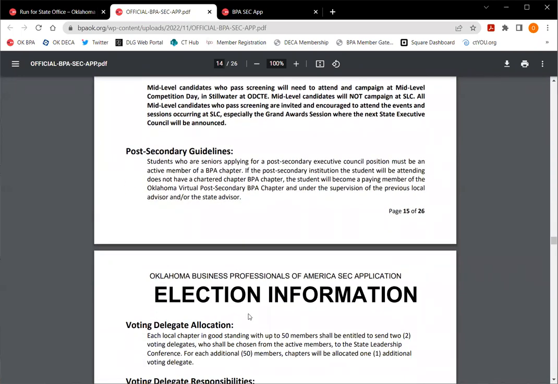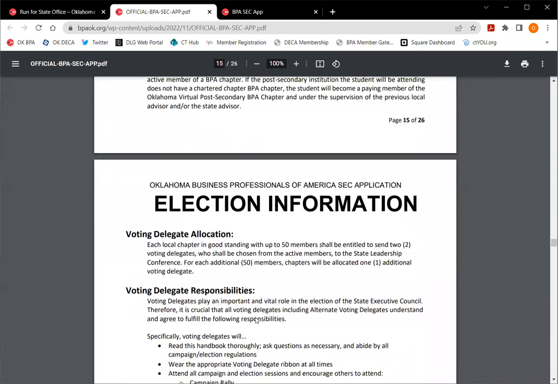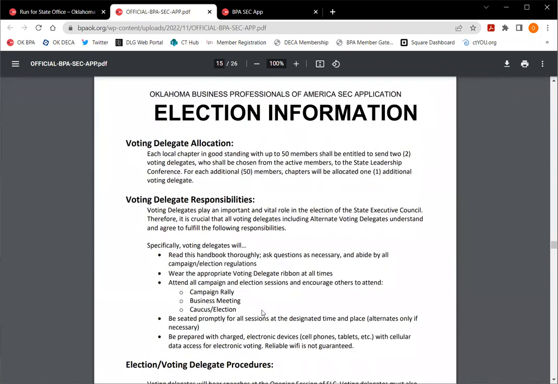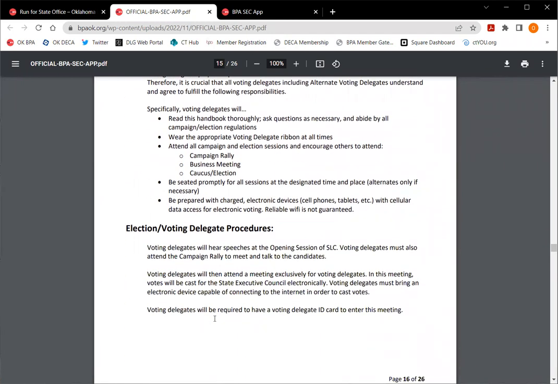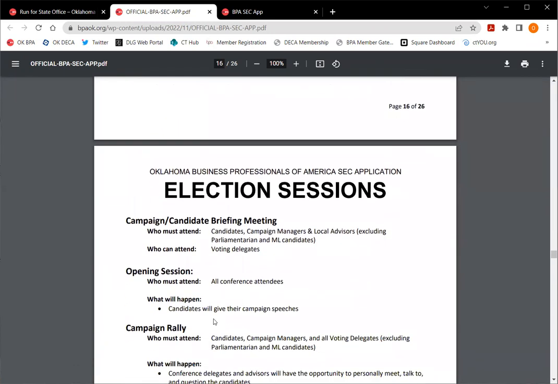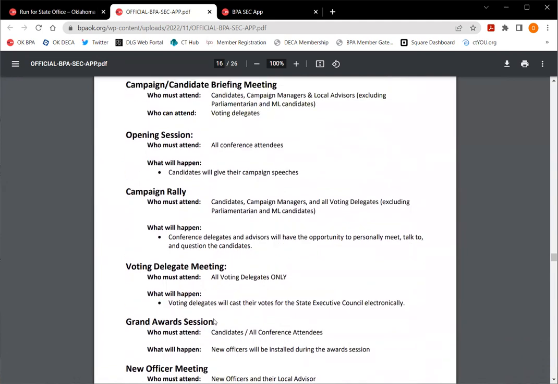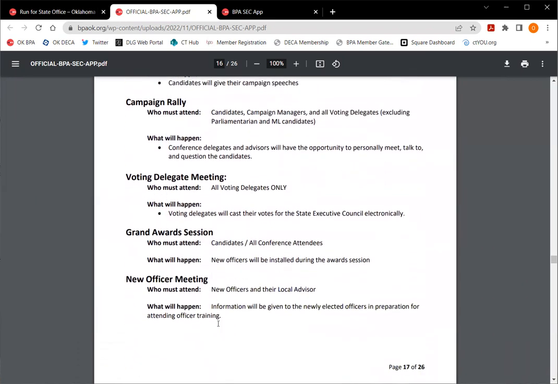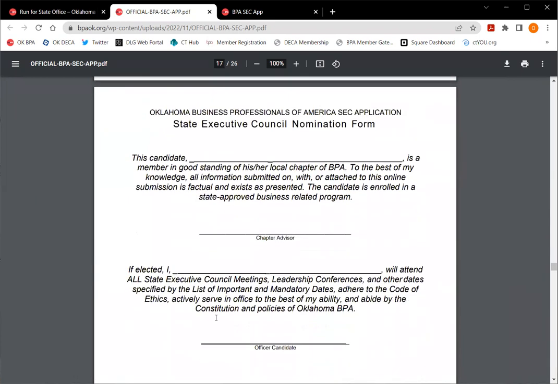Okay, we have some post-secondary guidelines here. Again, if you have questions on the specifics, let me know. Our chapters each start out with 2 voting delegates, and then it changes from there based on their membership. So read through that. You can look at our bylaws if you are interested in a deep dive. This talks about the voting delegate responsibilities and the procedure. We'll have a business session, things like that. This election sessions document is your guide to information at SLC, who can attend, and what's going to happen in those events. And then we start our forms.